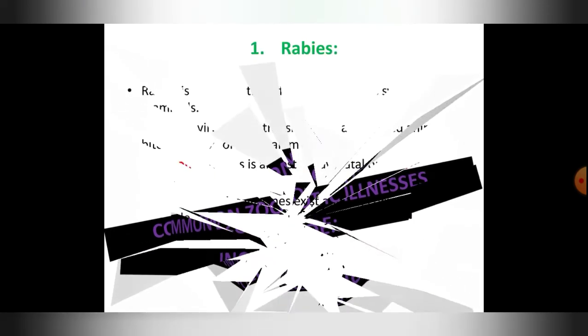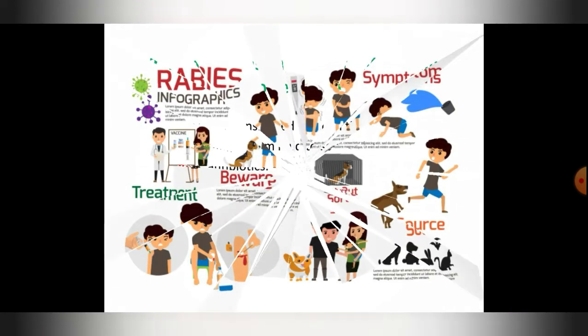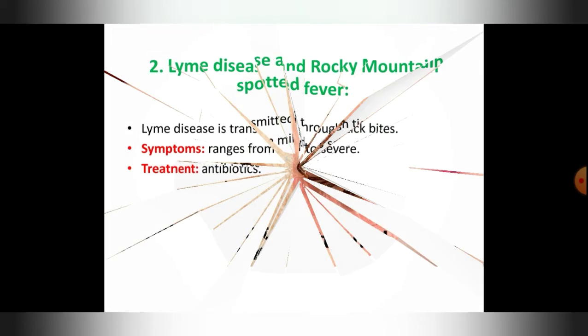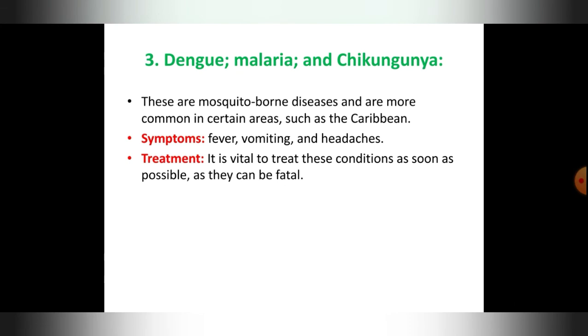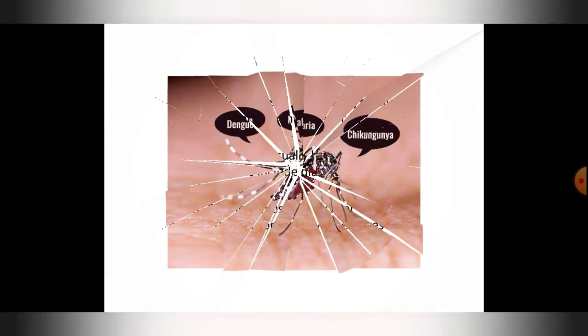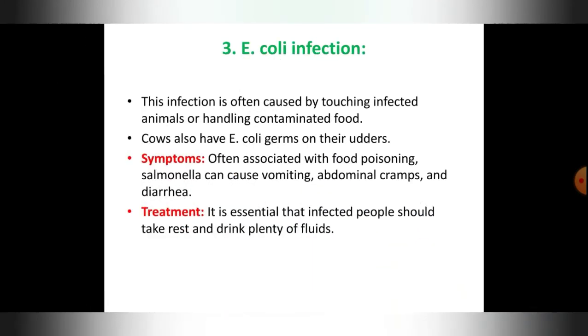Okay, and common zoonotic illnesses like rabies, Lyme disease and Rocky Mountain spotted fever, and the third is dengue, malaria and chikungunya, salmonella infection, next E. coli infection.